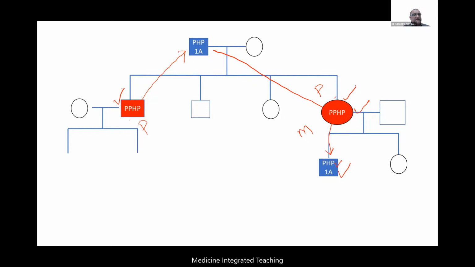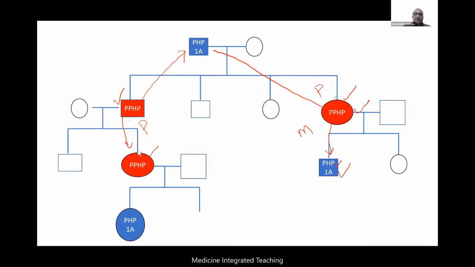Similarly, on the other side, if there is a male who is having pseudohypoparathyroidism, he marries and his kid will get, sorry, pseudo-pseudohypoparathyroidism only, because again there's a paternal deletion. So if there's a maternal deletion, then there will be PHP. If there's a paternal deletion, then there'll be pseudo. So just one last one, I just want to keep this. Look at this. Mother is having pseudo. What will the child be having? The child will be having pseudohypoparathyroidism, not pseudo here. Why pseudohypoparathyroidism? Because again maternal deletion is leading to this, isn't it? Yes. So this is about the difference between the pseudo and the PHP1A.